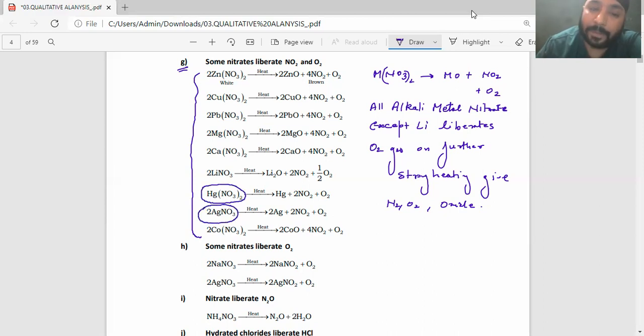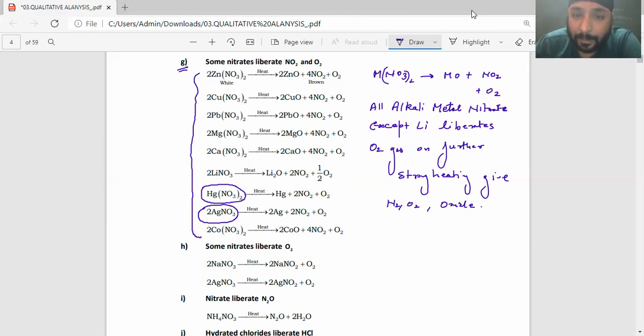I told you mercury and silver don't have affinity for oxygen. So when they form oxide, it will decompose to give you oxygen gas again, and I'll get the corresponding metal. So once you know that mercury and silver don't have affinity for oxygen, you can predict the product by yourself.